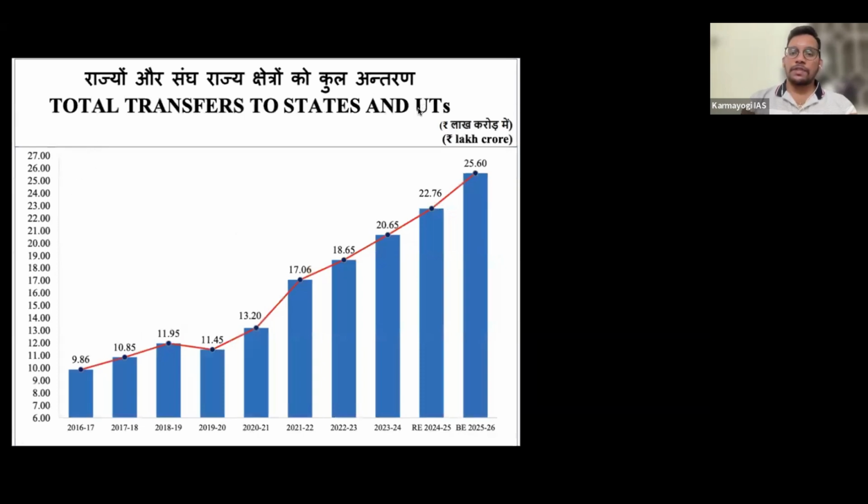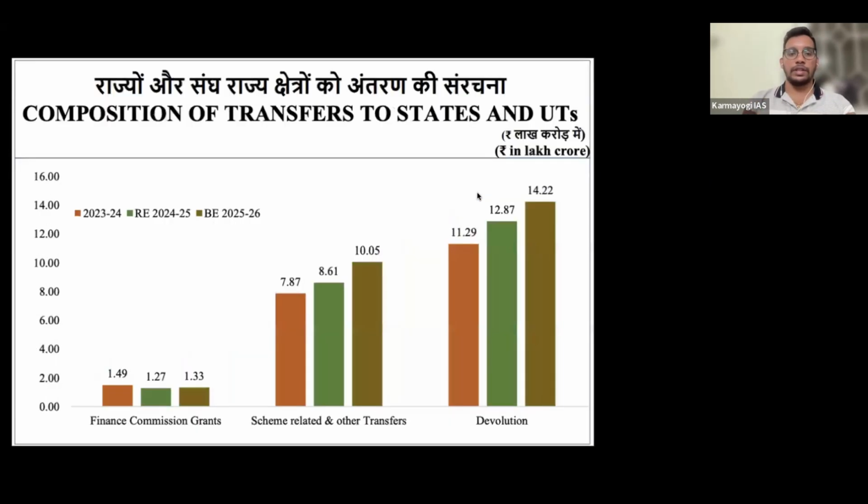And lastly, total transfers to states and union territories is consistently increasing. We have seen in the beginning itself. This slide is repetitive. I have showed you how it was increasing. And the composition of transfers to states, this we did not discuss.